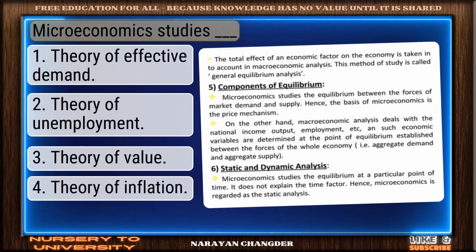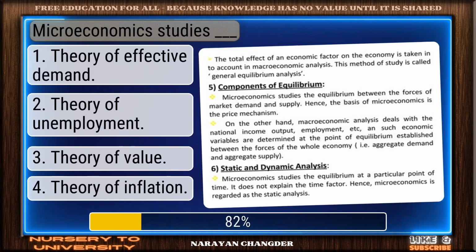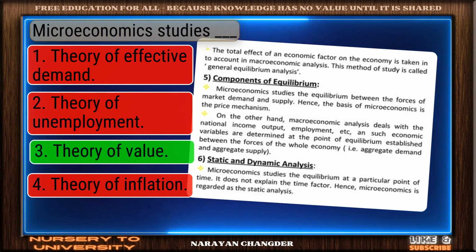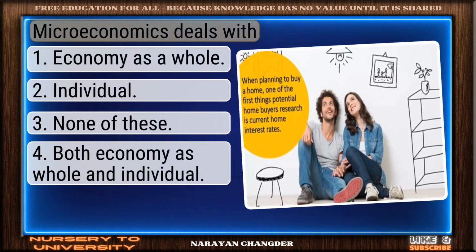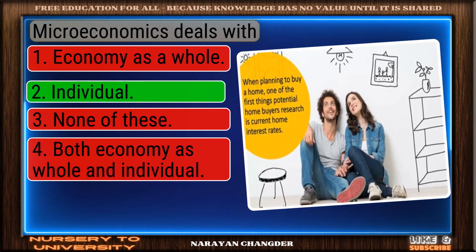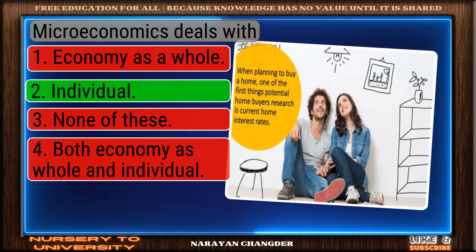Microeconomics studies dash. Right choice. Theory of value is the best answer. Microeconomics deals with. Solid response. Individual is a valid choice.